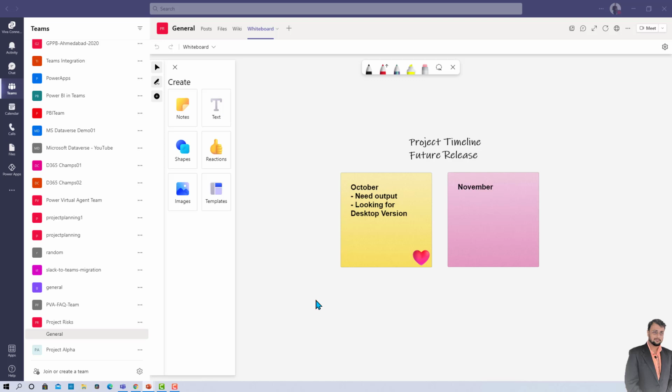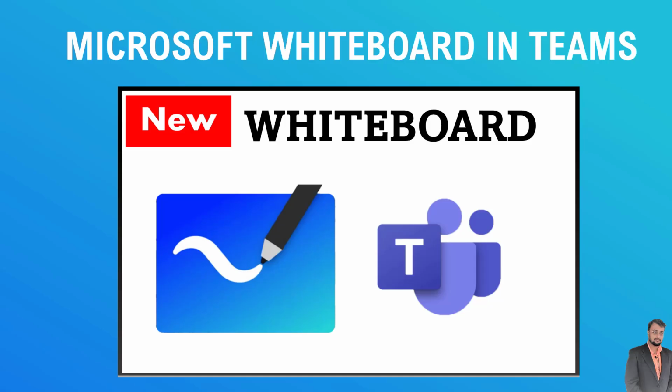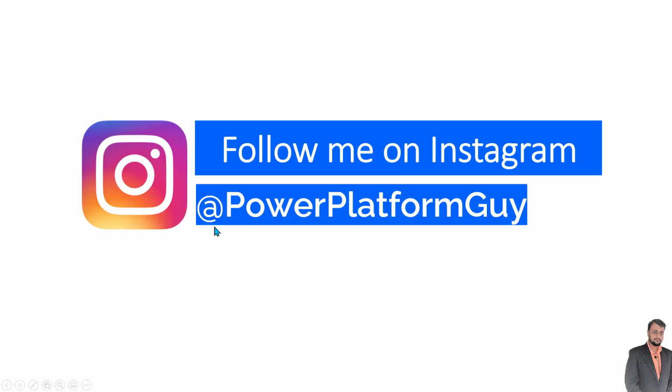Now, in this session, I am going to talk about how you can leverage the whiteboard capability in a Teams channel as well as during a live meeting, how you can share your whiteboard with other people, and how the team members can also share their opinion in the same whiteboard. That will definitely improve the productivity of your project. So let's get started and talk more about that in detail throughout this session.